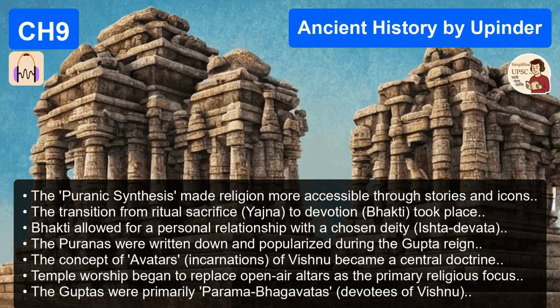Yes. A new development. The Eran inscription of 510 CE. This is a tough one. It is. It's the first epigraphic, that is, inscriptional evidence of Sati. It's a memorial stone that records the wife of a general named Goparaja burning herself on his funeral pyre. So it's not just in a text, it's being commemorated on stone. Exactly. It wasn't widespread yet, it was probably still rare. But the fact that it's recorded on stone, commemorated as a noble act, is chilling. It marks the beginning of the ideological glorification of that practice.